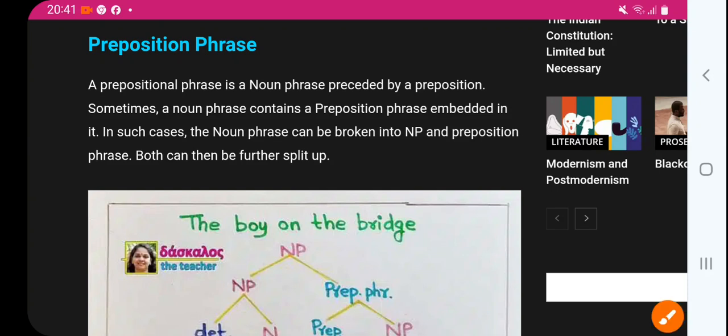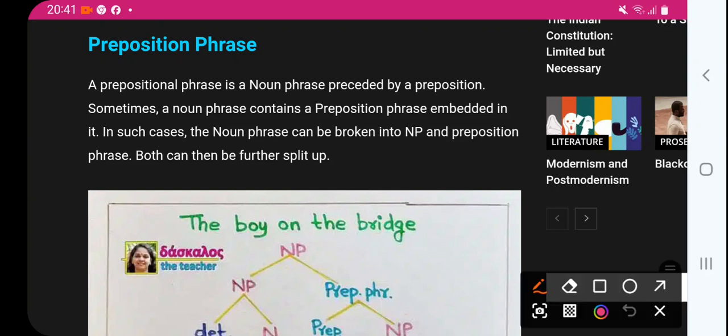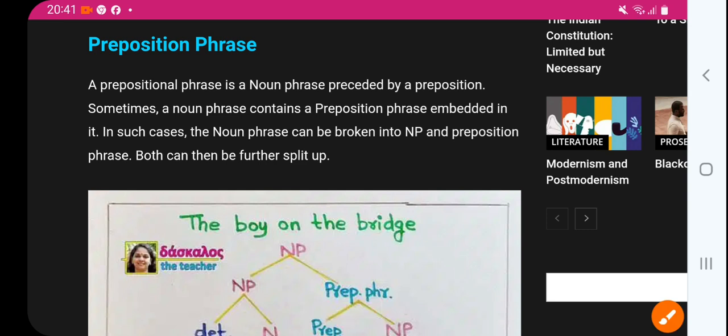Now, prepositional phrase. What is prepositional phrase? Please take care. A prepositional phrase is a noun phrase preceded by a preposition. Sometimes a noun phrase contains a preposition phrase embedded in it, which is called embedded. When we discuss the example, you will be able to understand. In such cases, the noun phrase can be broken into noun phrase and preposition phrase. Both can be further split up.